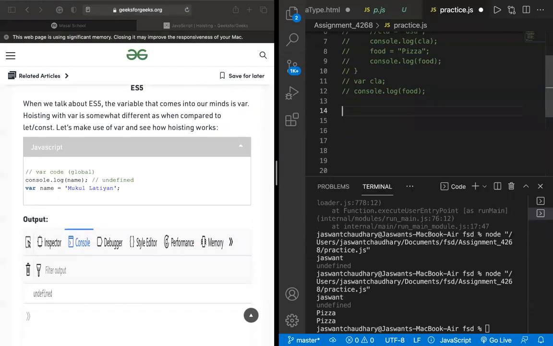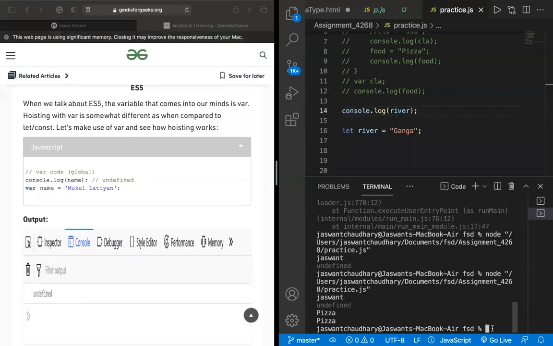First let us console it and try to see what will happen when I try to access it. We are accessing the river, and I'm defining the river after this line, like let river is equal to Ganga. So I am defining it and I am accessing it before defining it.